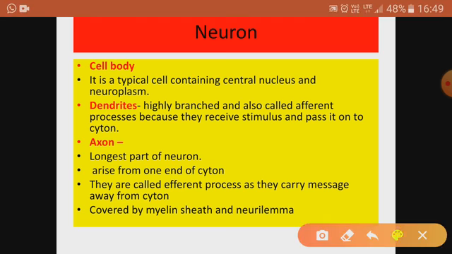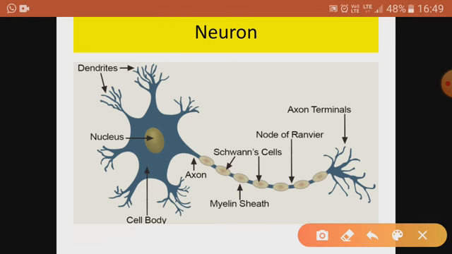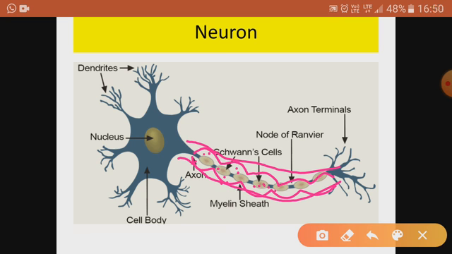One more thing was left, that is related to the myelin sheath. The axon has got the myelin sheath also. If you see this one, this is the structure of the neuron. Here the outer covering of neuron is called neurolemma, and inner to it, it can have another protective covering called myelin sheath. The neurolemma is also there outside as a protection of the axon, and inside is your myelin sheath. On the basis of whether neuron has myelin sheath, it is called myelinated nerve fiber, and if it does not have myelin sheath, it is called non-myelinated nerve fiber.